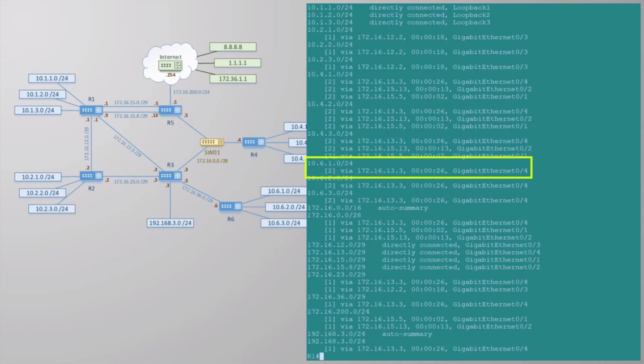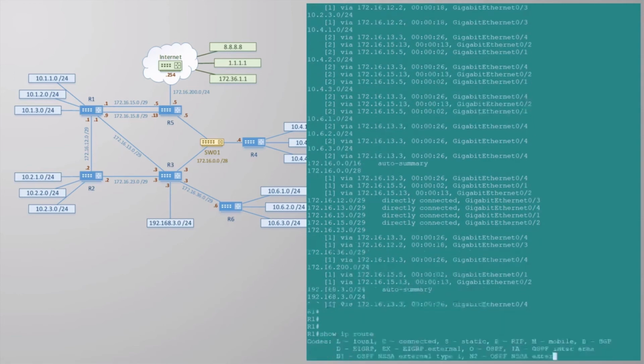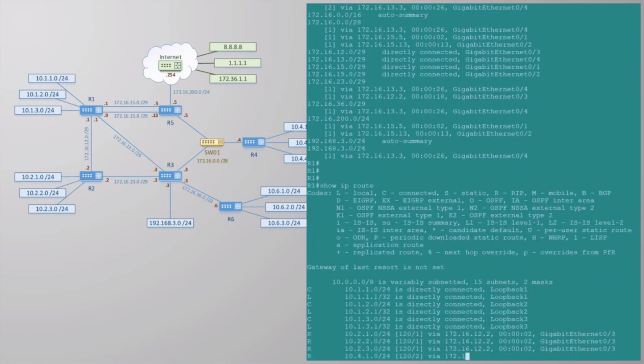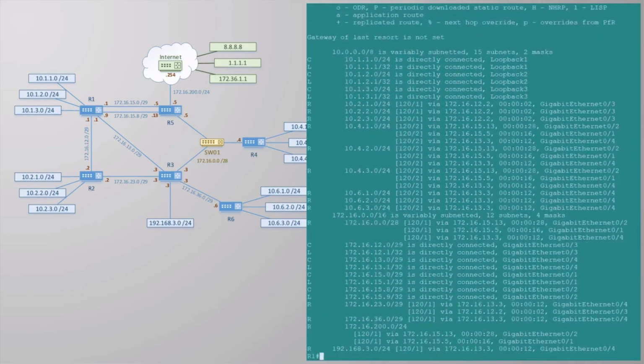You might notice that some networks have more than one entry in here. This happens if there is more than one path with the exact same metric. Routes from the RIP database are offered to the routing table. If these have the best administrative distance, the router will put these routes into the routing table. Looking at the routing table now, we can see the route to 10.6.1.0, and next to it is the administrative distance, 120, and the metric, 2 hops.